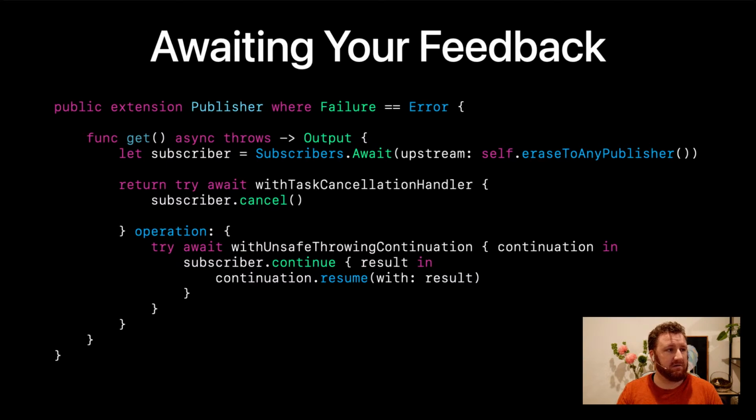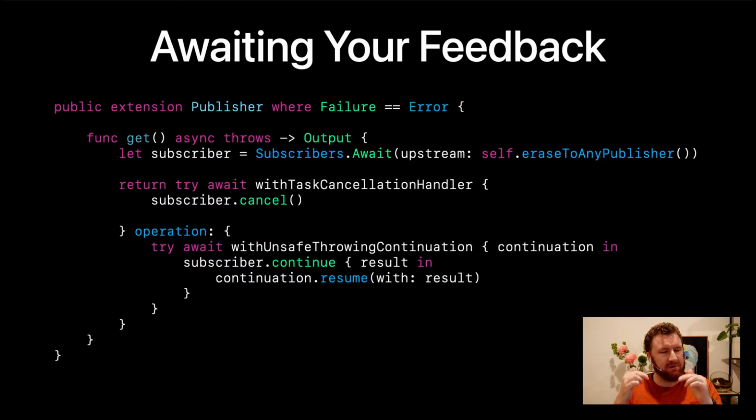And then we use the with unsafe throwing continuation because Apple guards against you passing the continuation into an escaped closure, because then they can't check it for safety anymore. So it guarantees, when you put in the with unsafe bit, that you're going to set something on fire. But basically all we do then is the subscriber has a little function where it takes a block and the block expects a result to come back in from the publisher itself. So the publisher emits a result, which is the output value or a failure, and then we just resume the continuation with that.